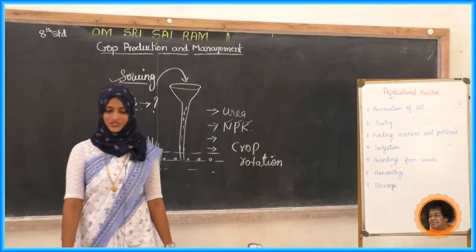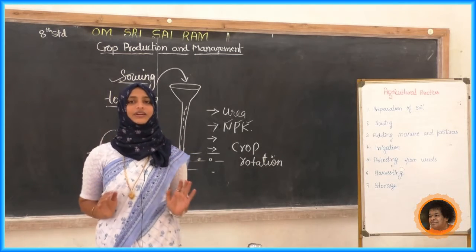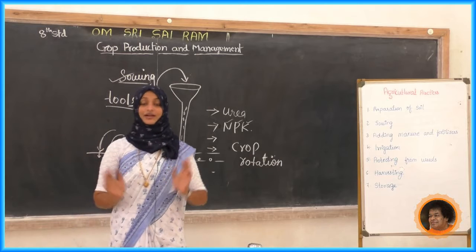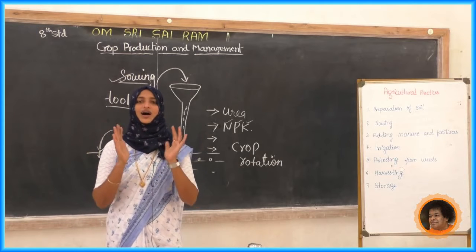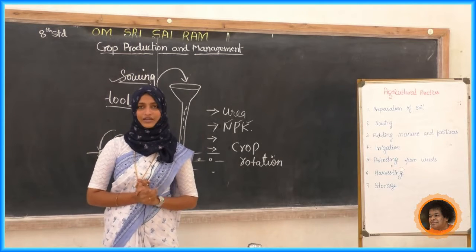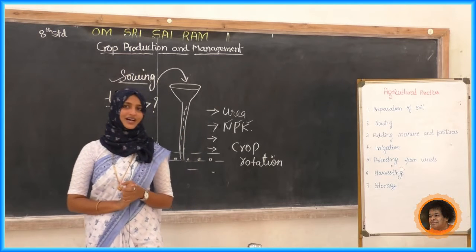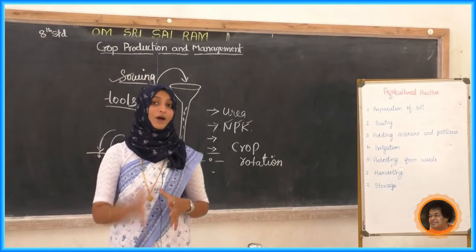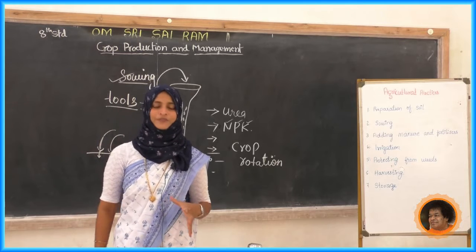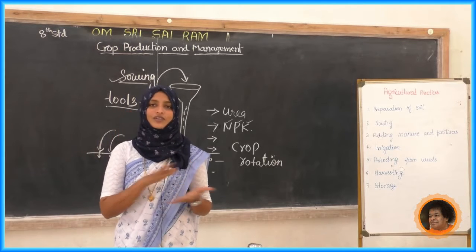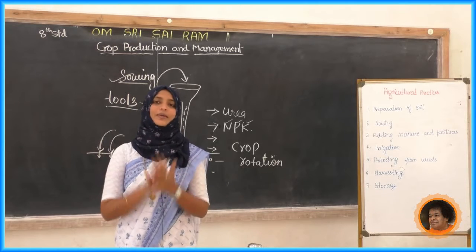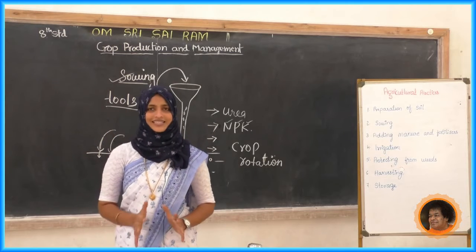Crop rotation means, now I have a field. In the rainy season, I used to grow paddy in that field, because it is a rainy season crop, so it can grow nicely over there. After the crop is finished, I harvested and got a nice yield.